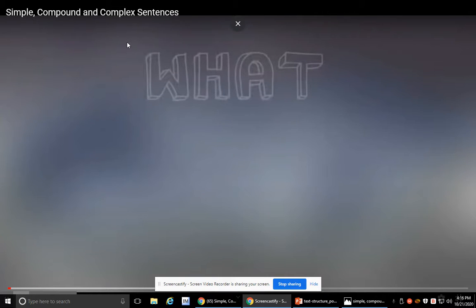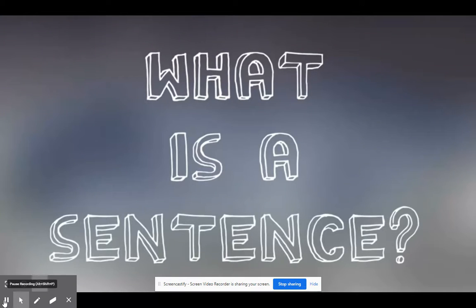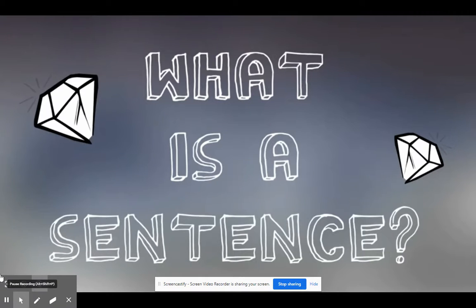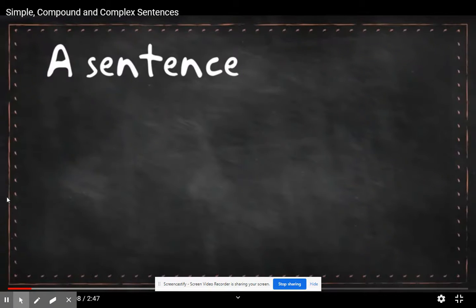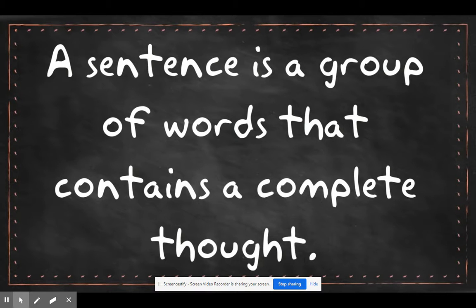Okay, today we're talking about simple, compound, and complex sentences. We're going to watch this video to make sure we understand the difference between the three of those. So, what is a sentence? A sentence is a group of words that contains a complete thought.